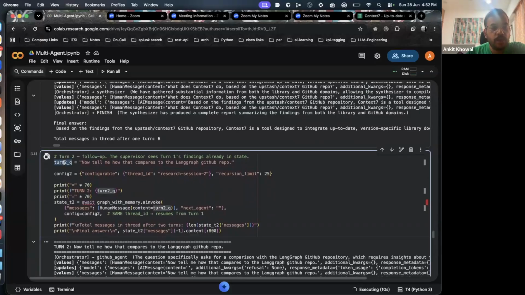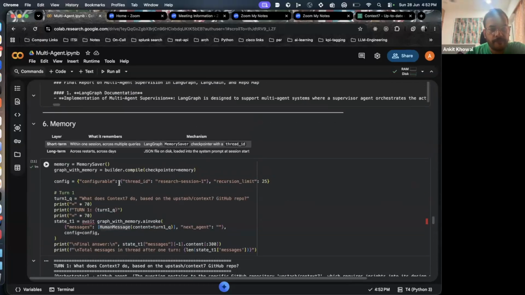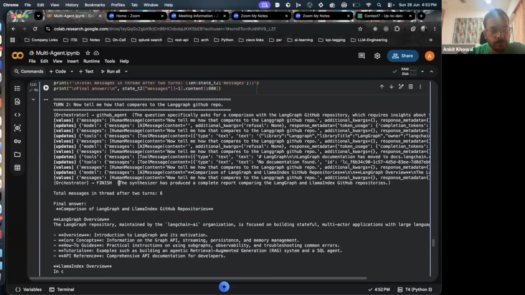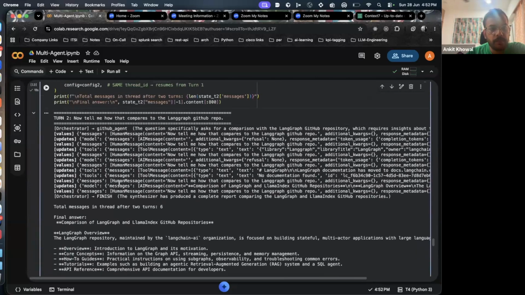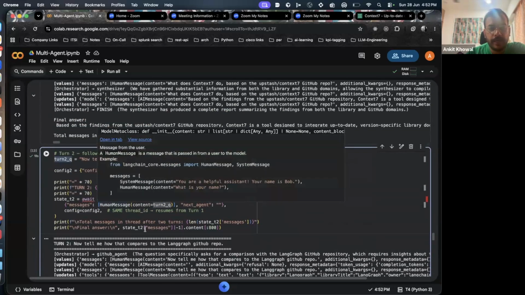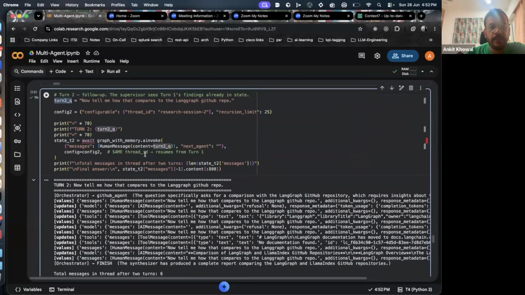So turn 2, since we are in the same chat, should remember the information from here. Okay, I'm still not getting it. But I hope the idea is clear. We'll try to debug it further and update it so that you get the right answer. But I think the idea is clear.